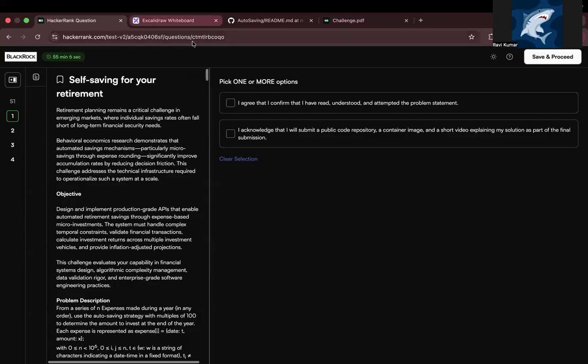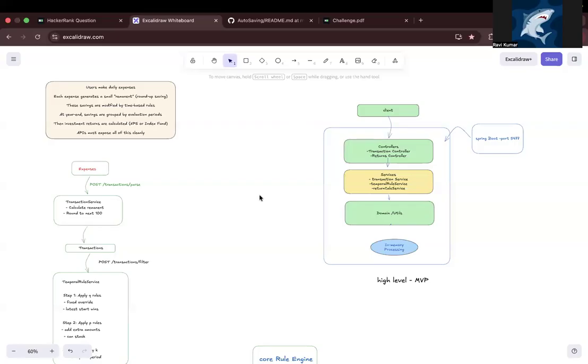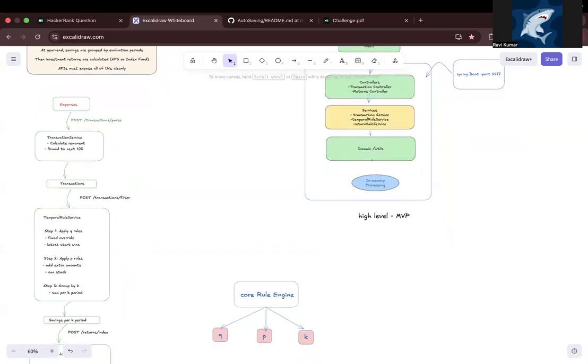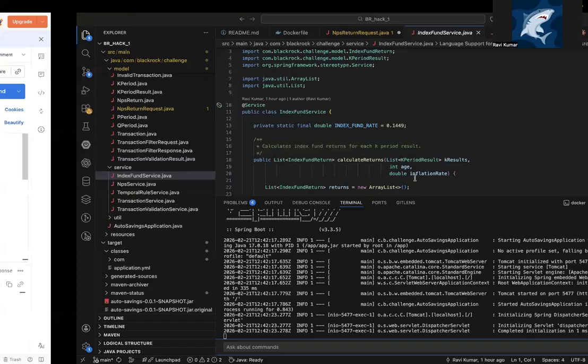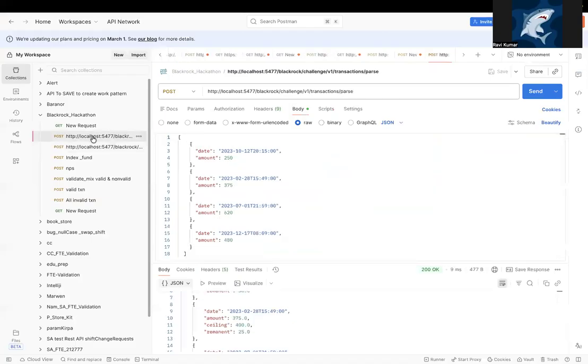Here I'll show you a simple layered architecture: we have controllers, then services, and the model. Everything is in memory for this MVP, since the goal was to focus more on the business logic rather than the infrastructure. The main flow is expense parsing, then rule processing, and then investment calculations.